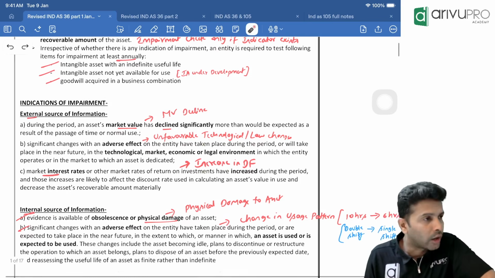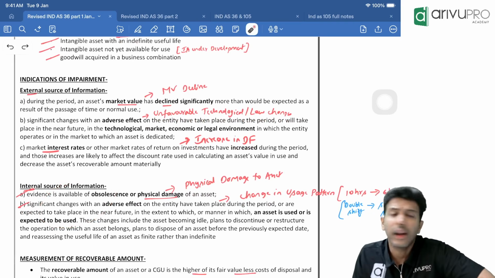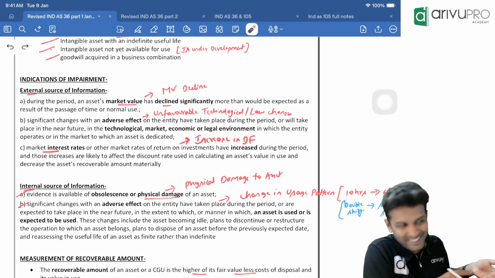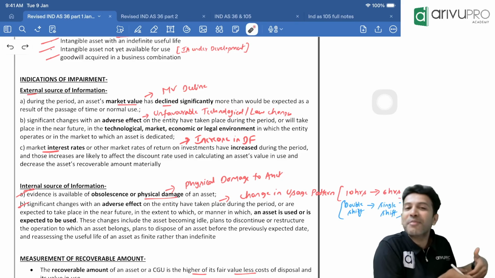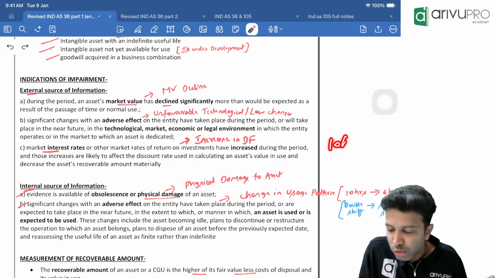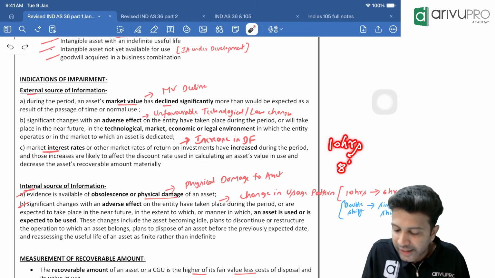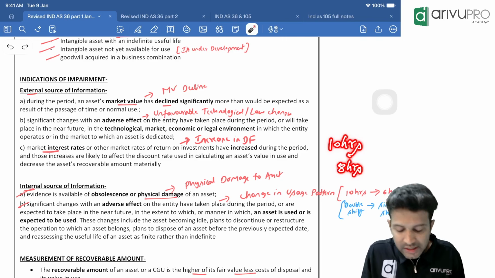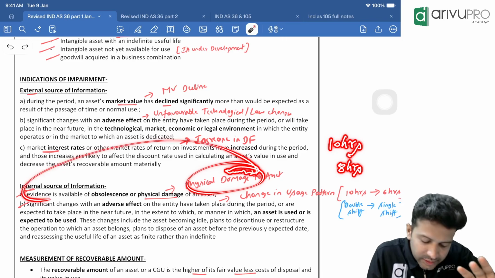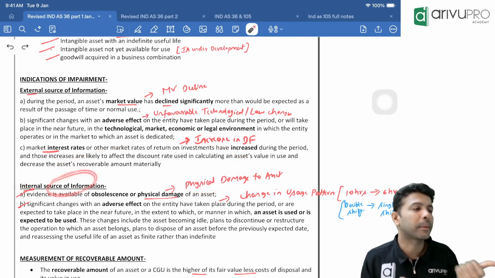Okay, great. All right, next is some internal impairment indicators. Internal means factors within the entity. Like previously, I think I told you an example, right? If my iPad falls off while taking class and gets damaged, right? Before damage, maybe I could use my iPad 10 hours a day. But because it has fallen and got damaged, now I feel I can use it only for 8 hours a day. That physical damage caused to an asset due to a fall or whatever reason is an internal impairment indicator. So if any asset has got damaged, that's one of the impairment indicators.